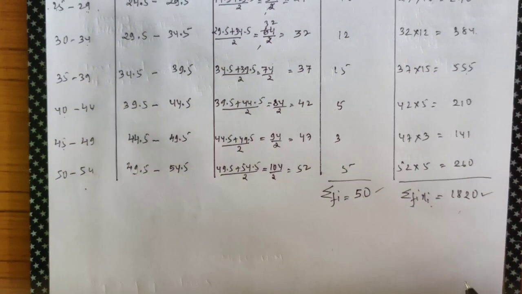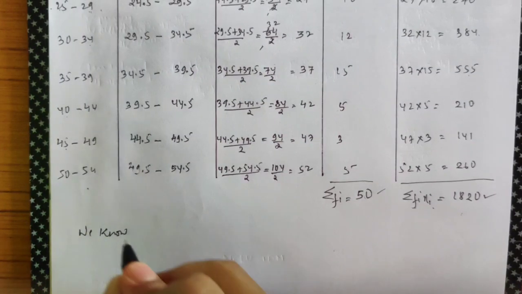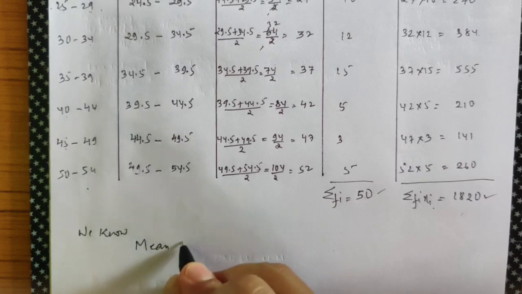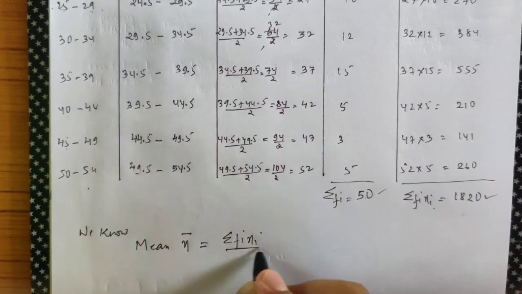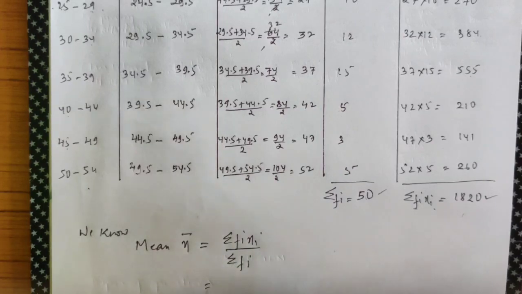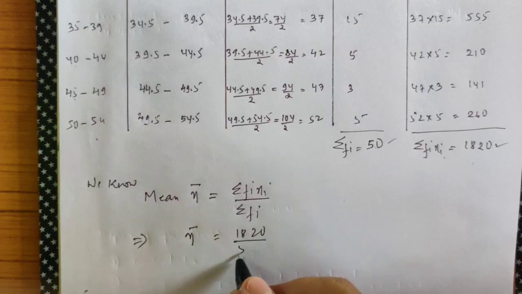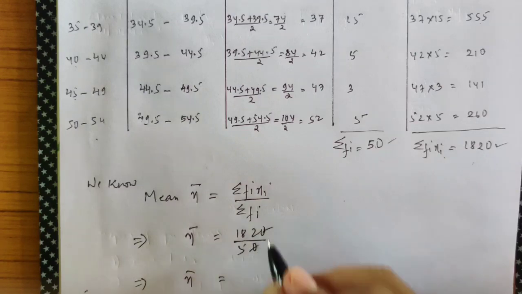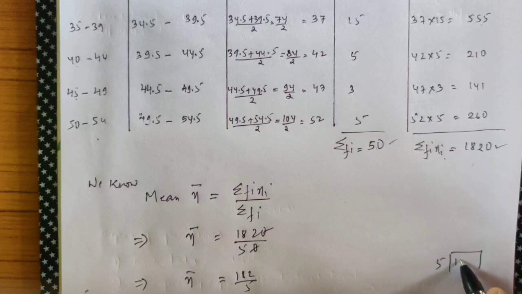So now since our question tells us to find the mean, let's find the mean. We know mean x bar is what? Summation fi xi by summation fi. Put the values out here. Mean x bar, summation fi xi is how much? 1820. Summation fi is how much? 50. Okay, cancel 0 and 0. 182 by 5. In the rough, you do the division.